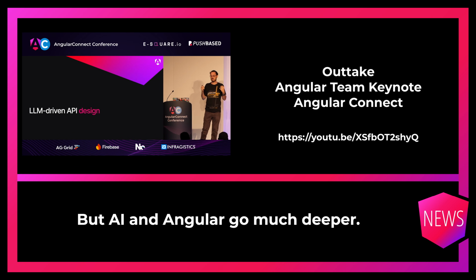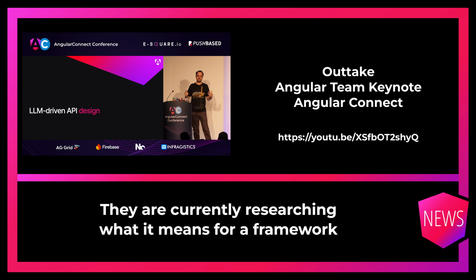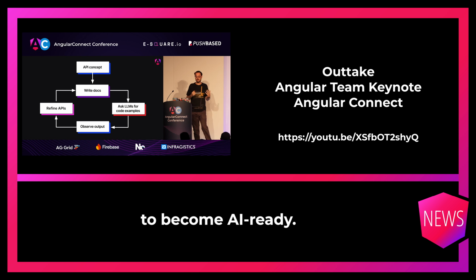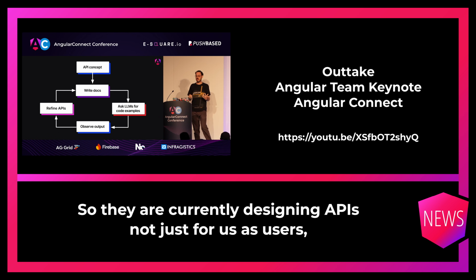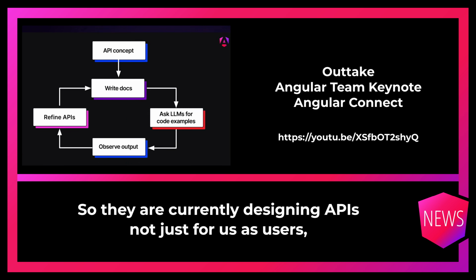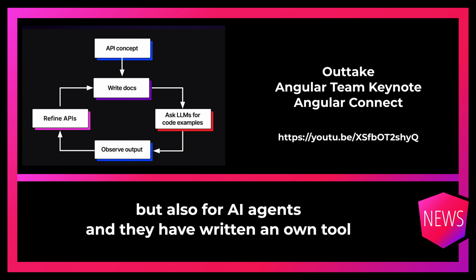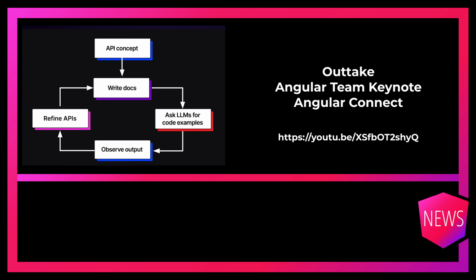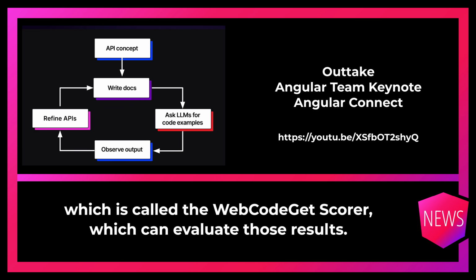But AI and Angular go much deeper. They are currently researching what it means for a framework to become AI ready. So they are currently designing APIs not just for us as users, but also for AI agents. And they have written a new tool, which is called the CodeGen Scorer, which can evaluate those results.